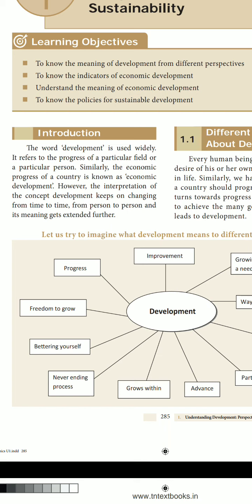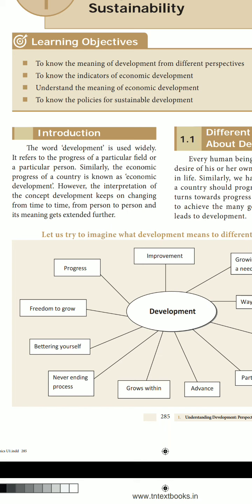However, the interpretation of the concept of development keeps on changing from time to time, from person to person, and its meaning gets extended further. So what do you mean by development? It is the progress of a country.